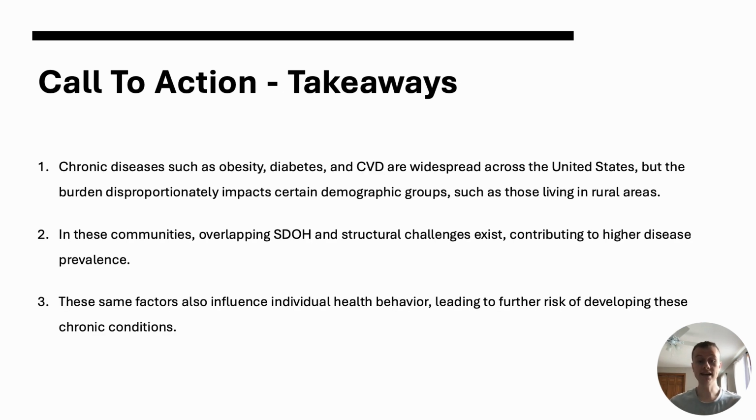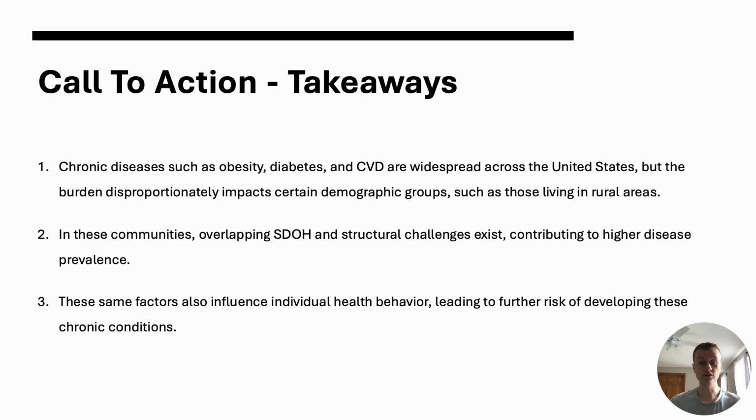So through this analysis and research conducted, I urge you to take away the following 3 items. Acknowledging this will allow us to better understand possible solutions and how we can collaborate to solve these issues. So first, chronic diseases such as obesity, diabetes, and cardiovascular disease are widespread across the United States, but the burden disproportionately impacts certain demographic groups, such as those living in rural areas.